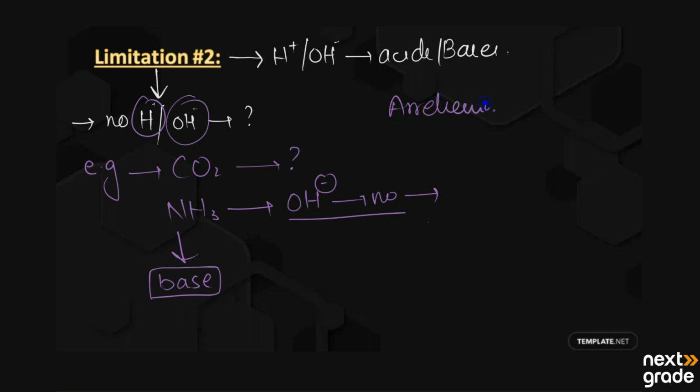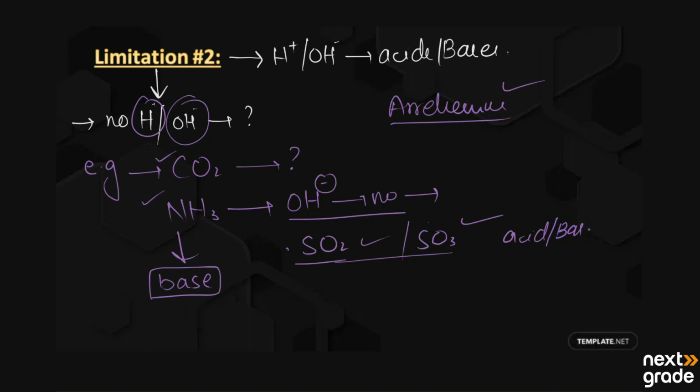So Arrhenius was unable to explain substances like carbon dioxide, ammonia, and many others, for example SO2 and SO3. These substances have no hydrogen and hydroxide ion. So how can we categorize whether it is an acid or a base?